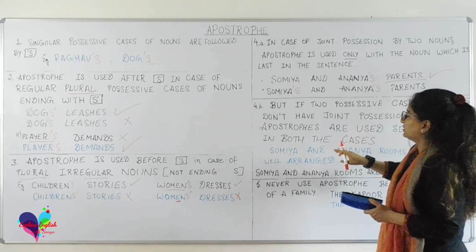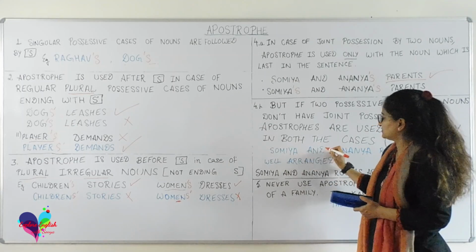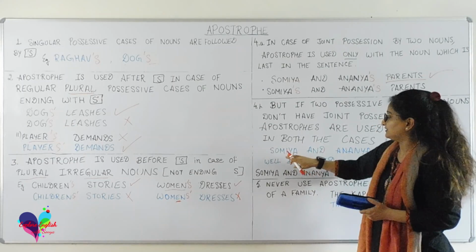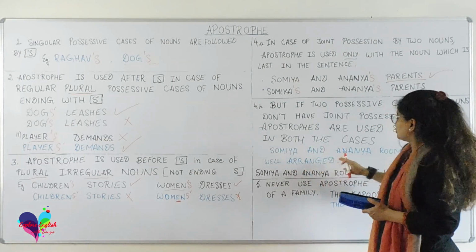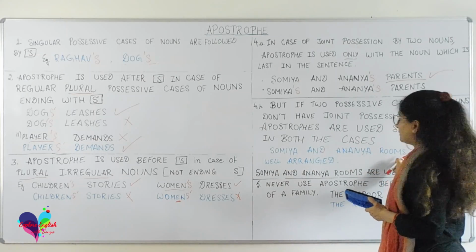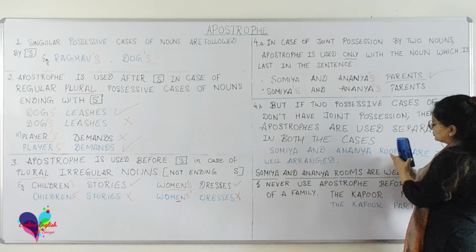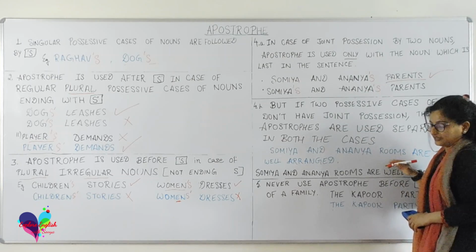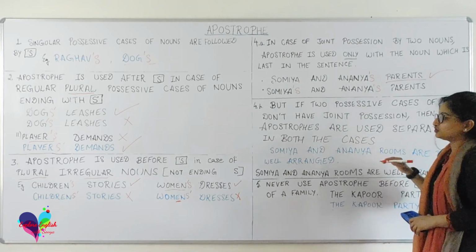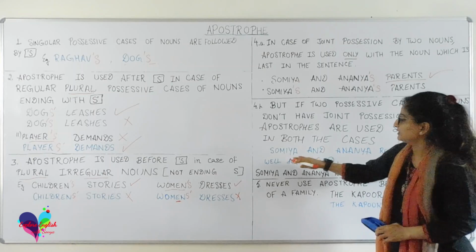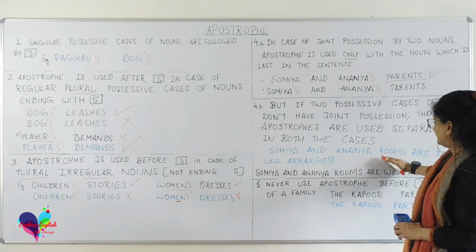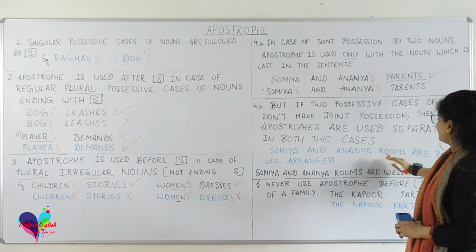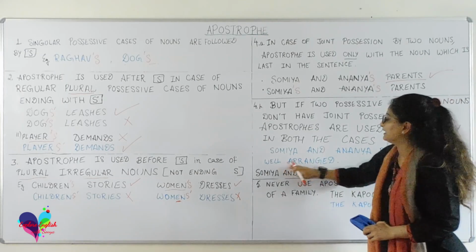Whereas if we talk about two possessive nouns in sentences which do have a possession but they possess separate things, the possession is not joint in this case. For example, Soumya's and Ananya's rooms are both well arranged.